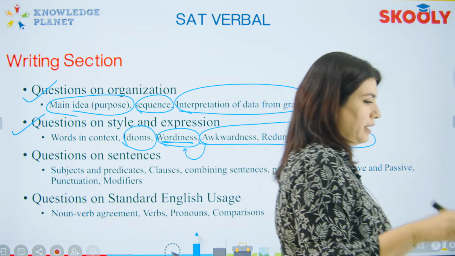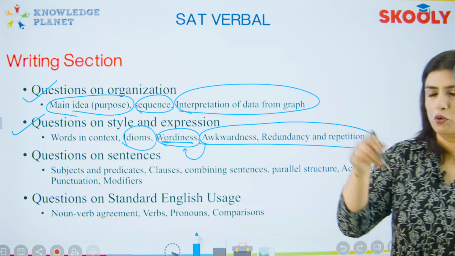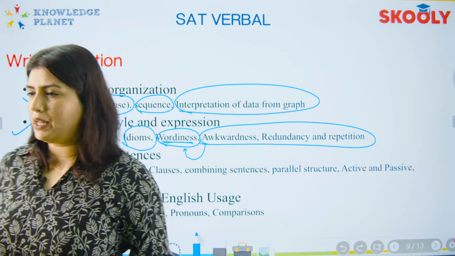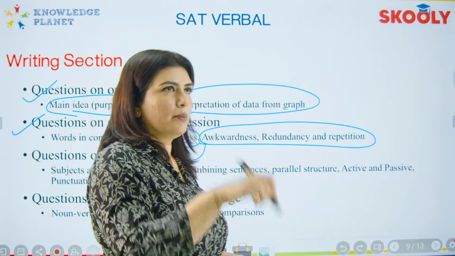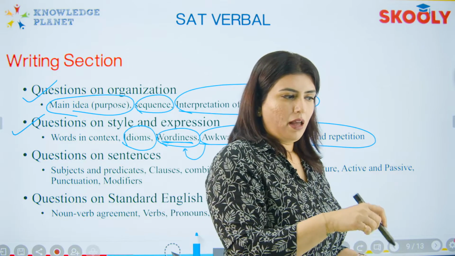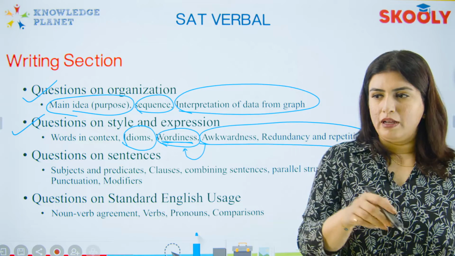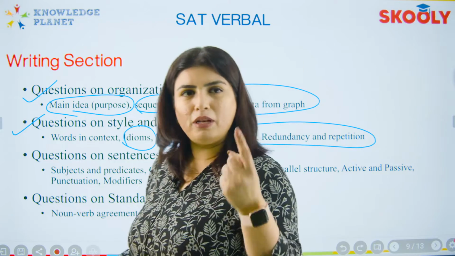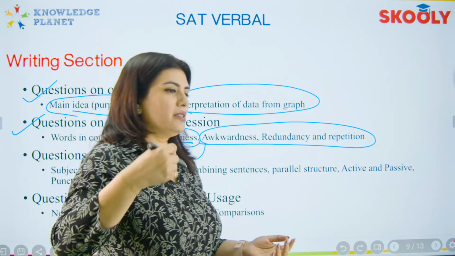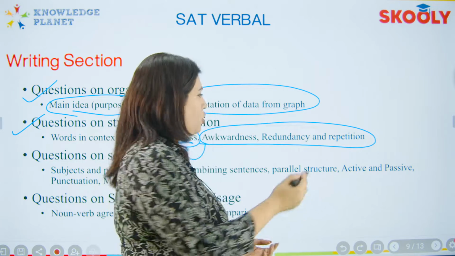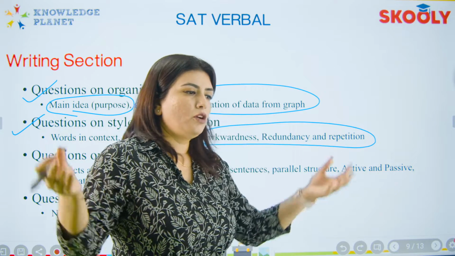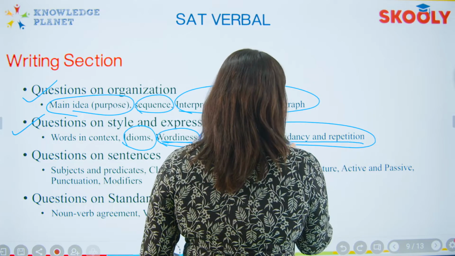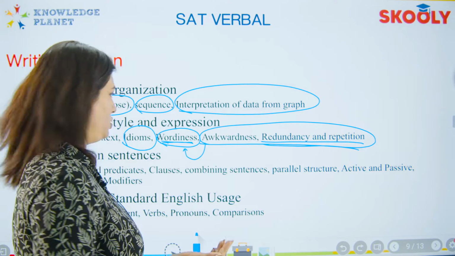Redundancy and repetition is using similar words together in a sentence which mean the same thing. The company publishes the annual report every year. If you have an annual report, it is understood by common sense that it is going to be published every year only. Annual means once a year. So when you say an annual report every year, you are basically using two different types of words to explain the same thing. So that type of question falls in this category, a redundancy and repetition type of question.